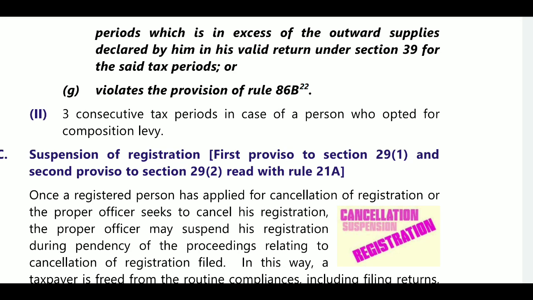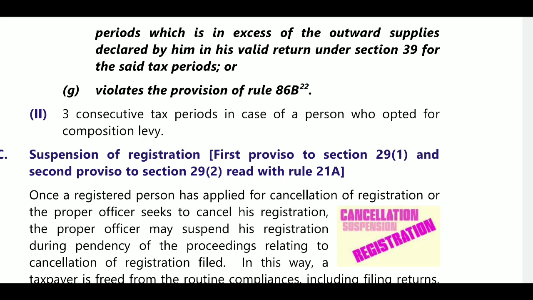Here, what is there in rule 21? When you are in contravention, you are liable for cancellation of registration. What is the contravention? Not conducting business, or not issuing invoices properly, or violating the sections and provisions, or availing ITC when you do not have any invoices, or furnishing details relating to outward supply.